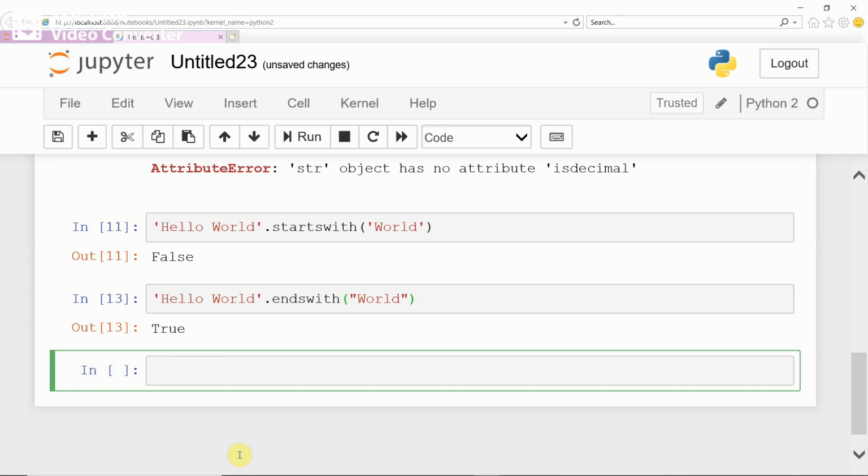And now we go through the join and split methods of the string. If you want to join, for example, consider a string, a comma is also taken as a string, dot join. With the comma, if you want to join some strings, I'm giving the strings as a list: cat, comma, rat, comma, bat.